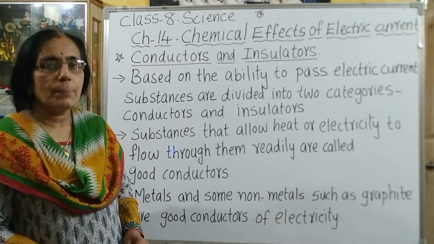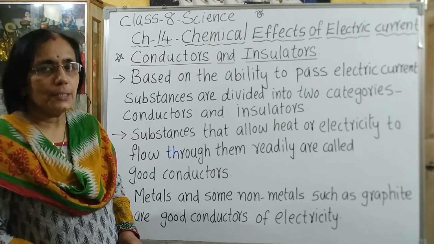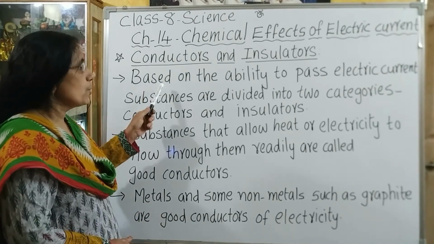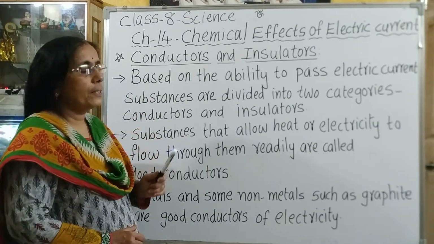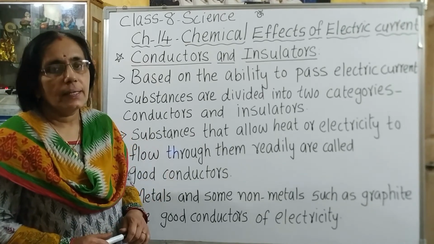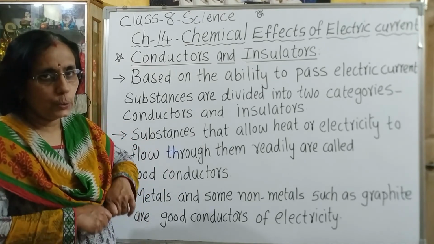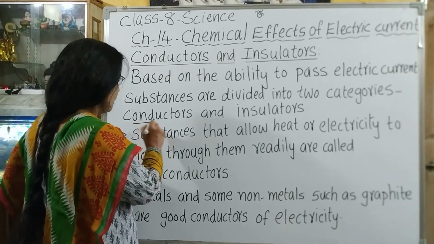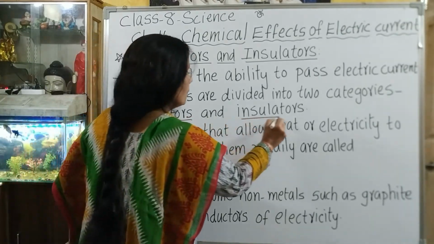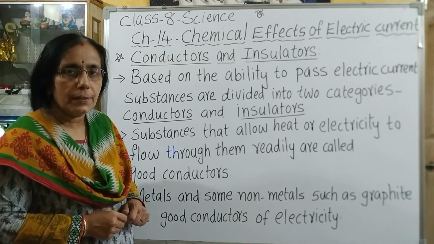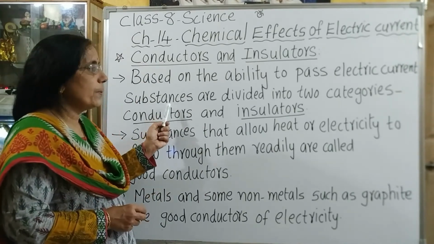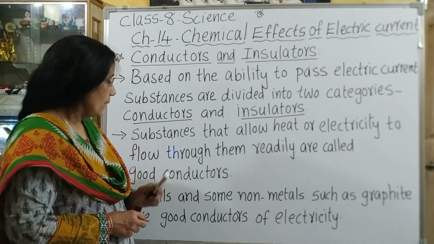Now, we will discuss conductors and insulators. Based on the ability to pass electric current, substances are divided into two categories. They are conductors and insulators. So, based on what are the substances divided? Based on the ability to pass electric current.